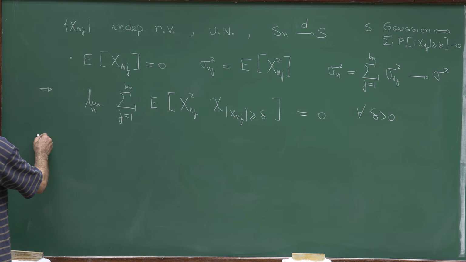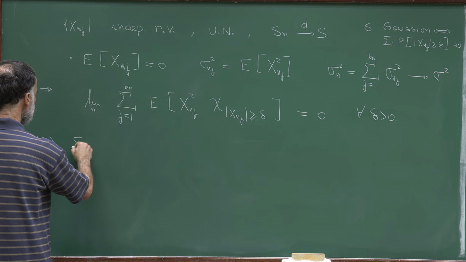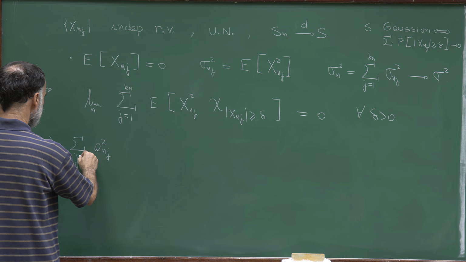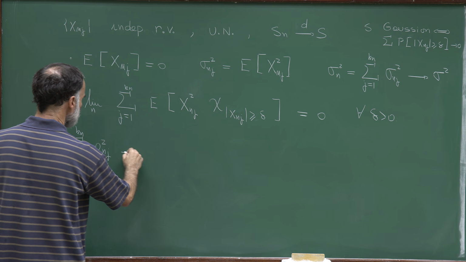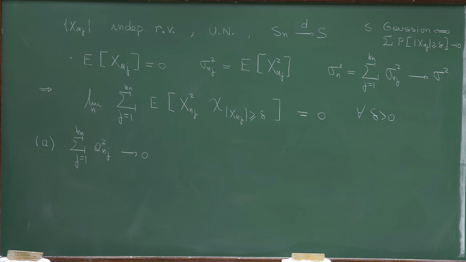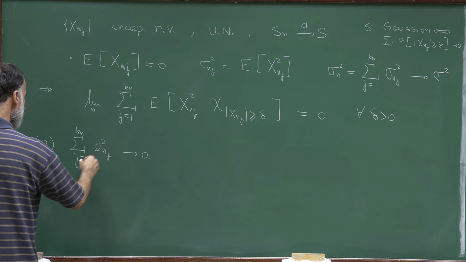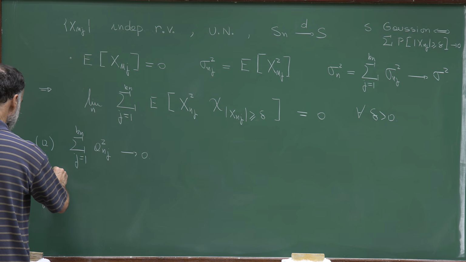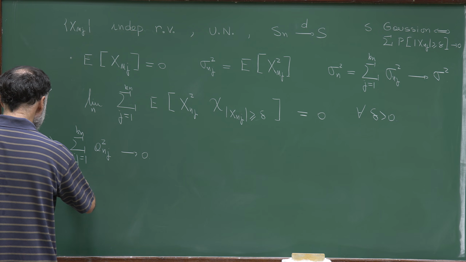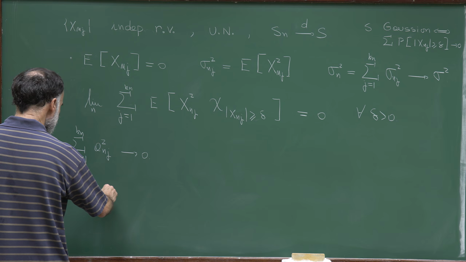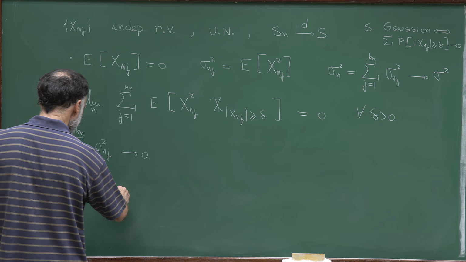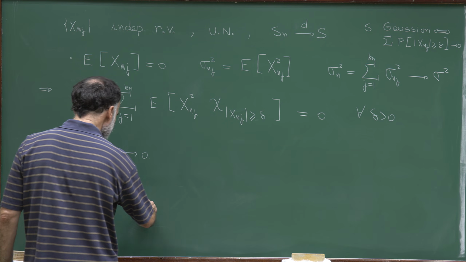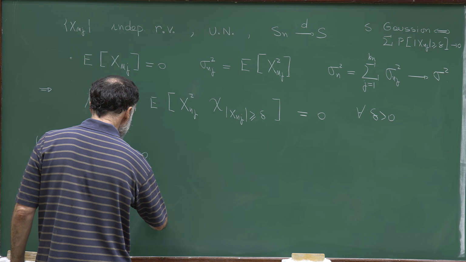So my first claim is that the sum of a_nj squared converges to 0. So let's remember the definition of a_nj. It is just the expectation of x_nj multiplied by the indicator function that x_nj is bounded by 1.